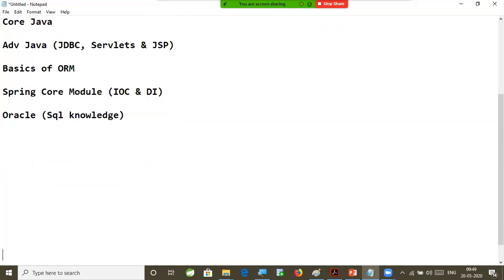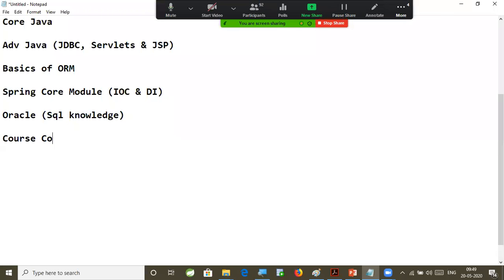What we are going to learn from this Boot and microservices course. Ashok, there are so many trainers available in the market who are teaching Boot and microservices. Why do we have to choose only you? What is the uniqueness, right? What is the course content that you are going to provide? What is the difference that you are going to show when compared with other trainers available in the market? Definitely I'm going to show the difference, right? So you will understand that. So, course content.